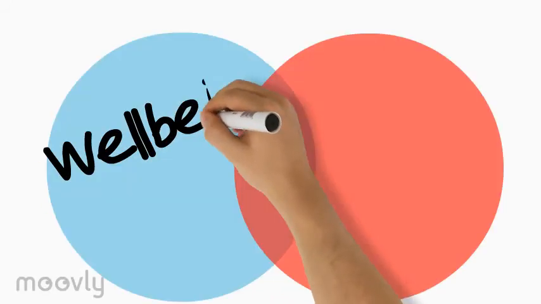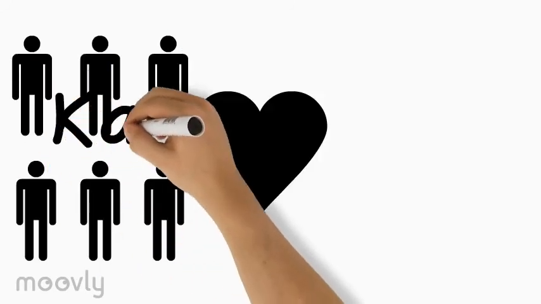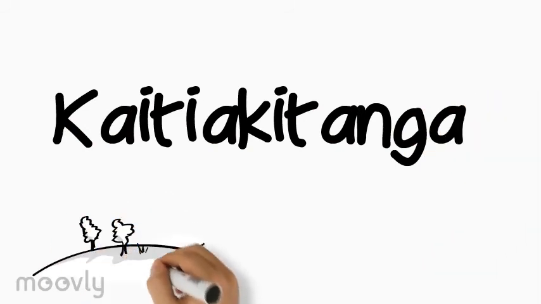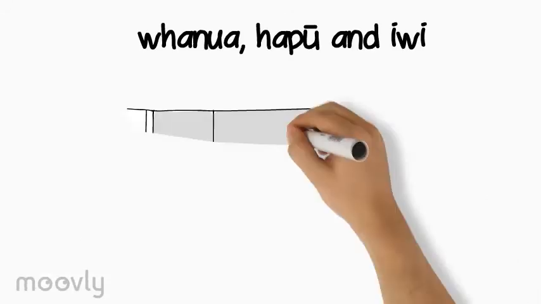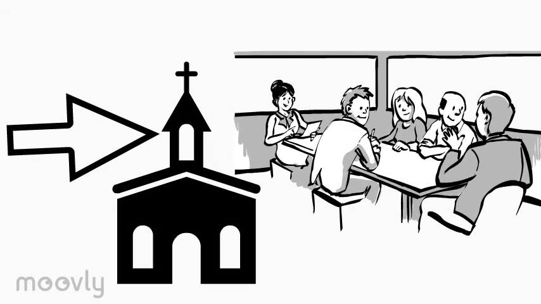Being homeless undermines well-being and self-esteem and can diminish the connectedness to the spiritual and cultural dimension. Kaitiakitanga is a philosophy of guardianship and an approach to managing the environment and society to ensure it is sustainable in the future generations. A disconnection from whānau, hapū and iwi can be a side effect of not having access to a house and can result in cultural and spiritual disconnection in varying degrees.